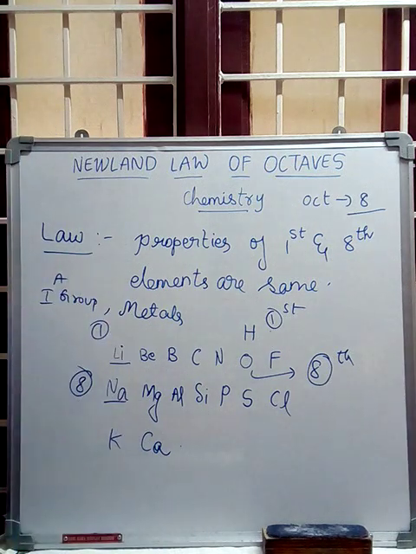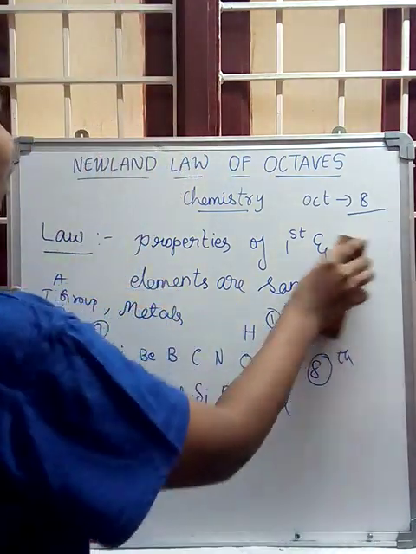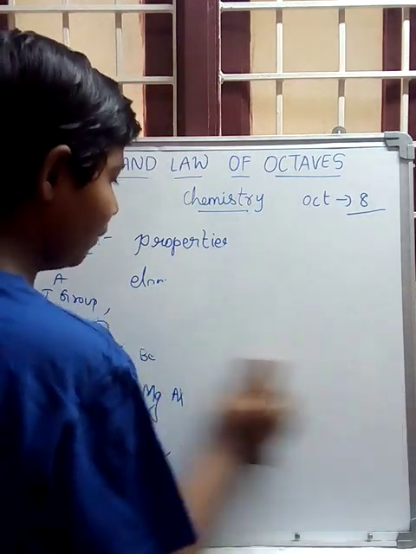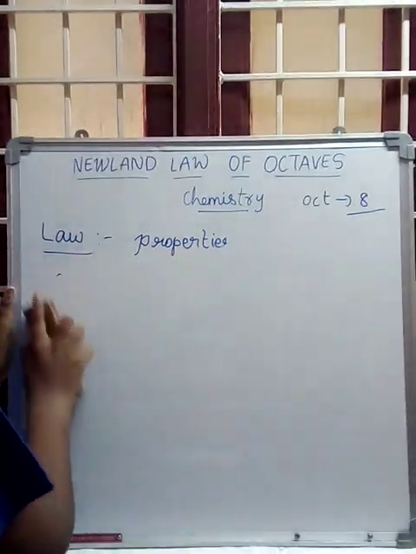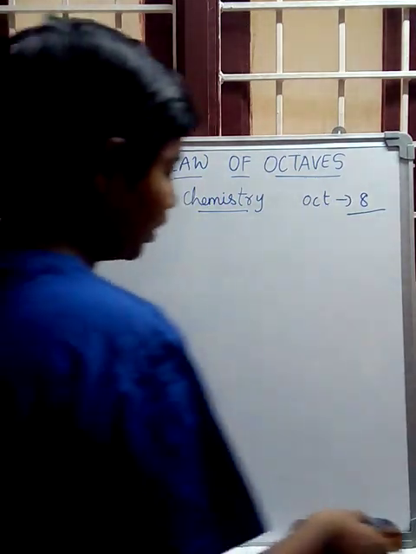Now let's discuss the limitations of Newland's law of octaves. While conducting experiments to find which elements have the same properties, Newland faced some limitations.